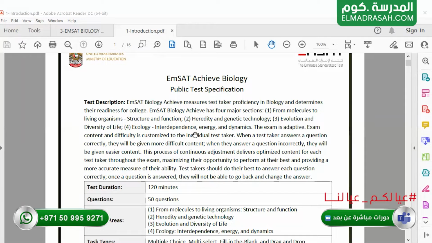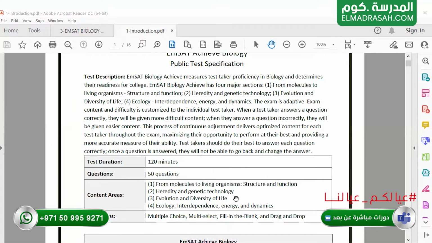EmSAT Biology covers 4 sections. These 4 sections almost cover all the topics that you have taken in your school classes up to grade 12. The 4 sections are: molecules found in living organisms, their structure and their function; heredity and genetic technology; evolution and diversity of life; and ecology, interdependence, and dynamics.